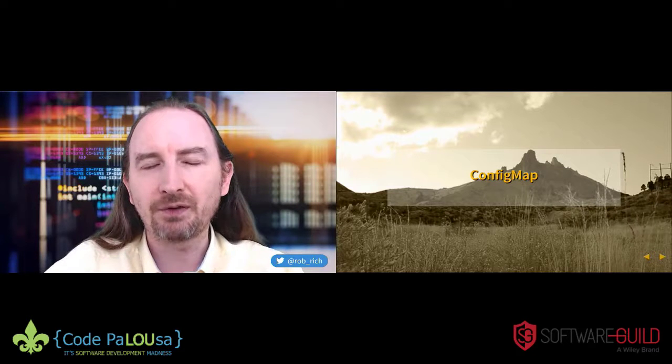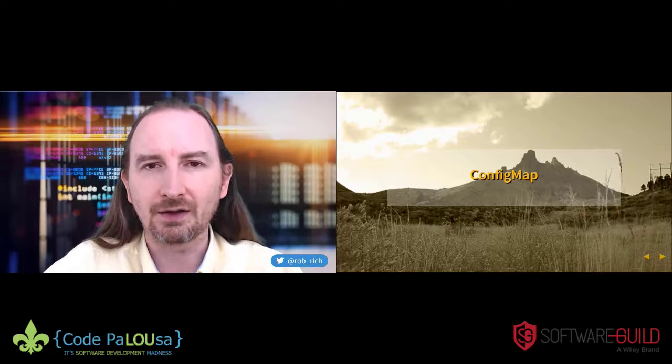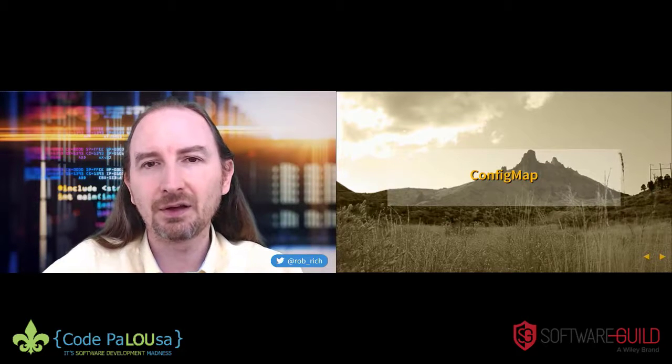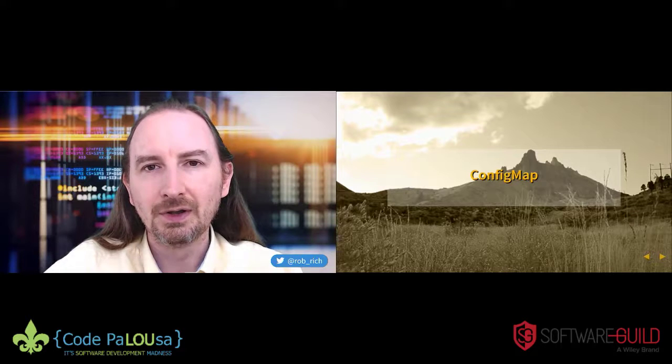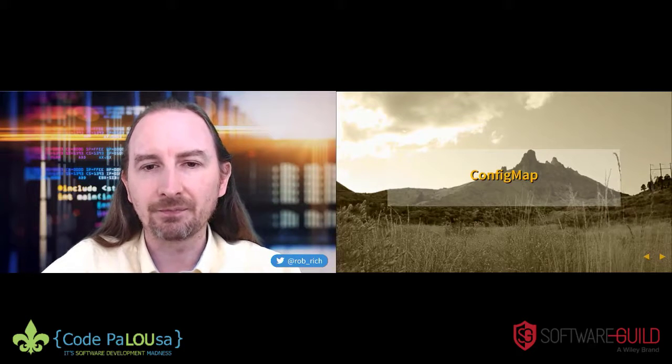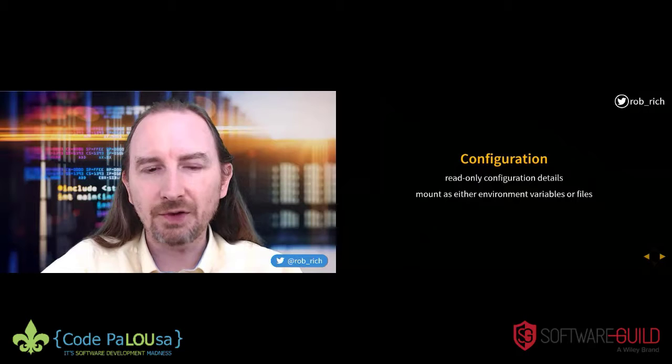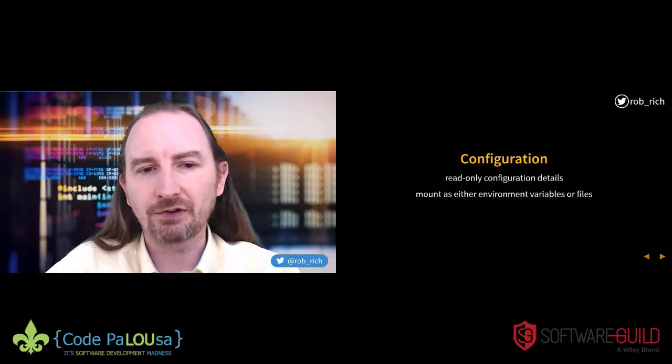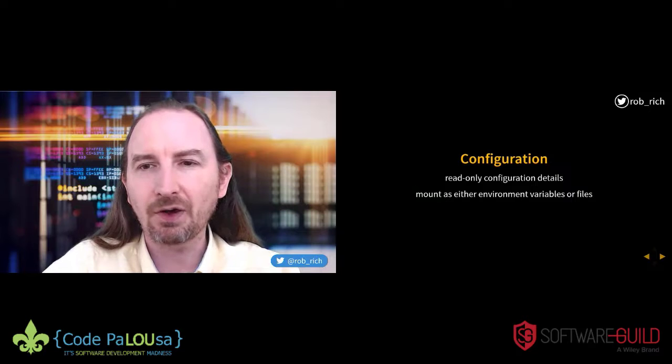ConfigMaps are the way for storing configuration data. This configuration data could be the credentials that we need to get into our database, or the path on the file share that we need, or what domain name we are listening to. These are read-only configuration details. We can mount them either as environment variables or as files.